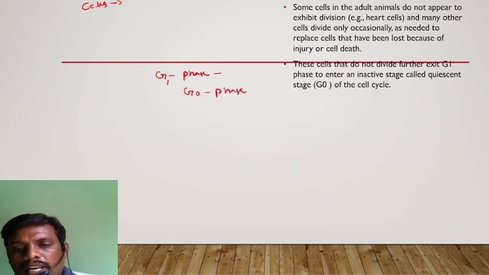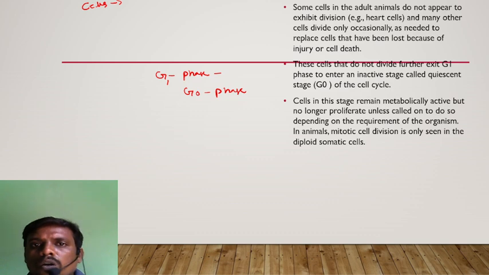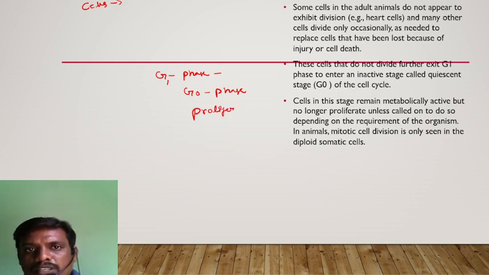G0 phase is an inactive phase where cell division will not occur in those specific cells. Cells in this stage remain metabolically active but no longer proliferate. The process of proliferation will be absent in these cells unless called on to divide, depending on the requirement of the organism.